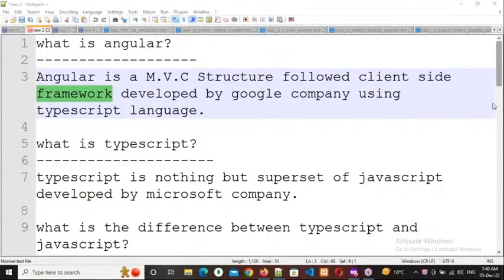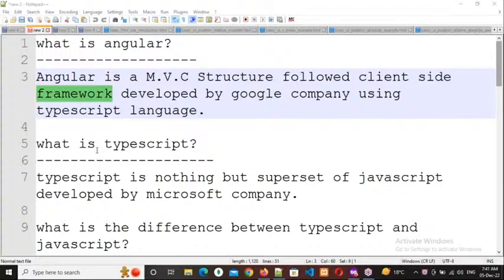So like that, Angular is also developed by the TypeScript language. That's why in the starting of the classes I will discuss TypeScript also in this course. No need to worry, I will teach TypeScript here also. Now coming to TypeScript: what is TypeScript?